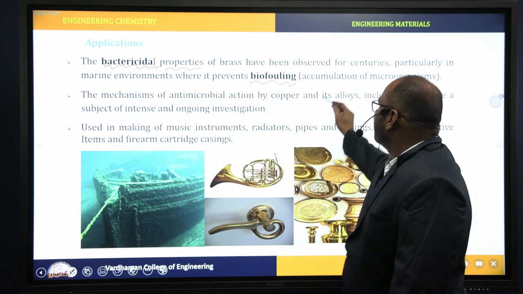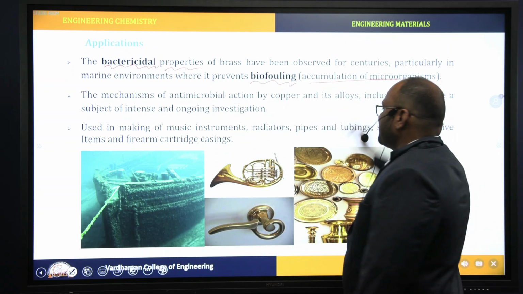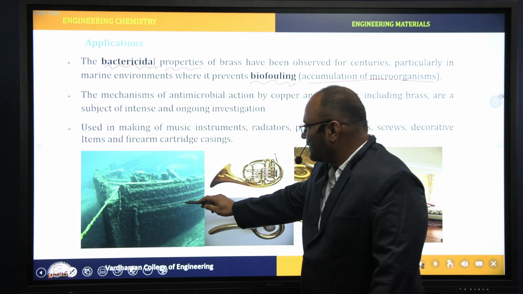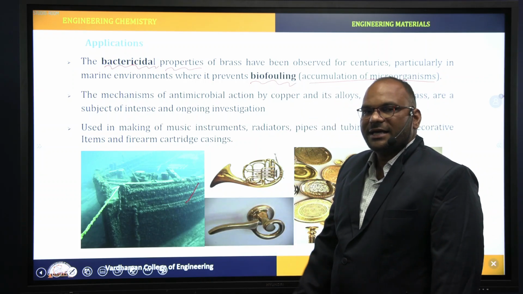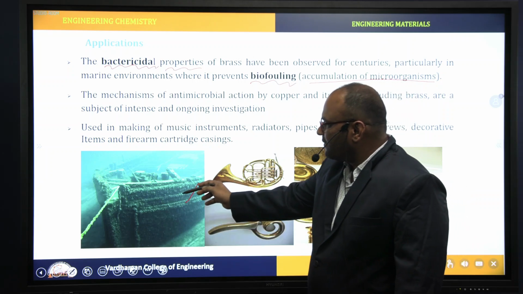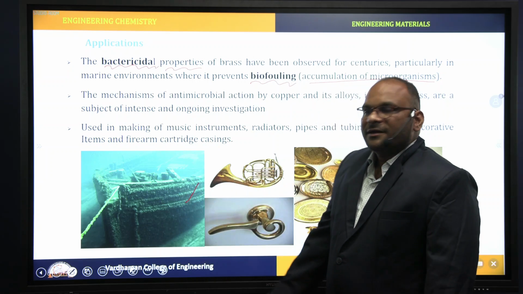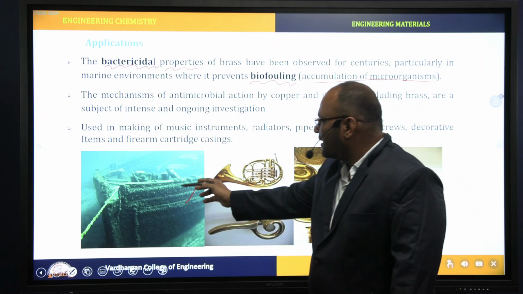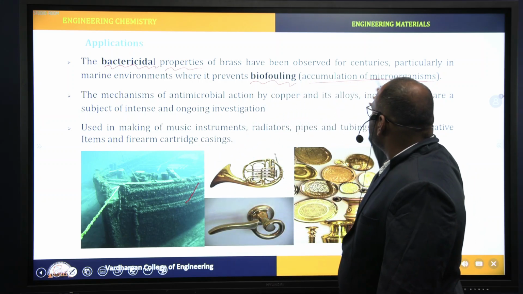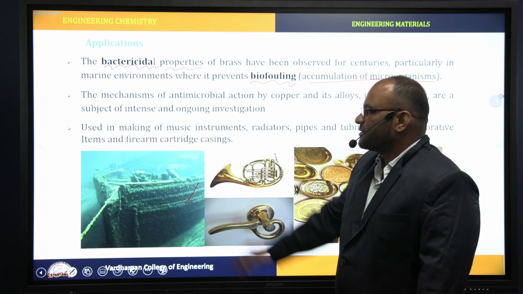Biofouling means accumulation of microorganisms. See this diagram. This ship is inside the seawater, right? In the case of this one, we may get biofouling, right? On the ship, accumulation of microorganisms may take place.